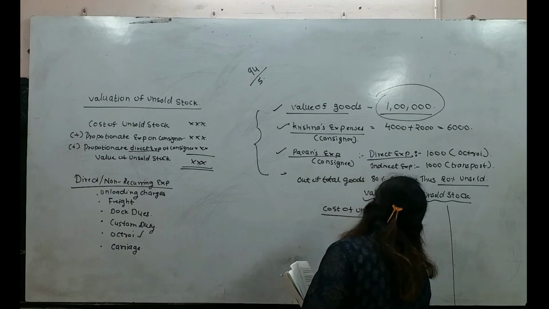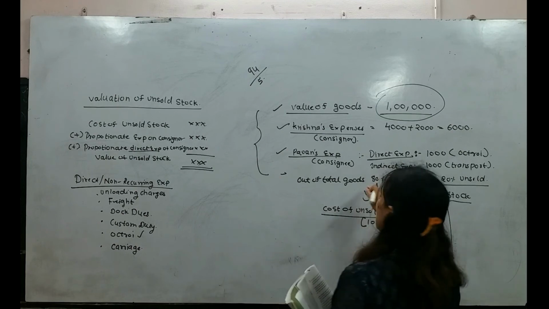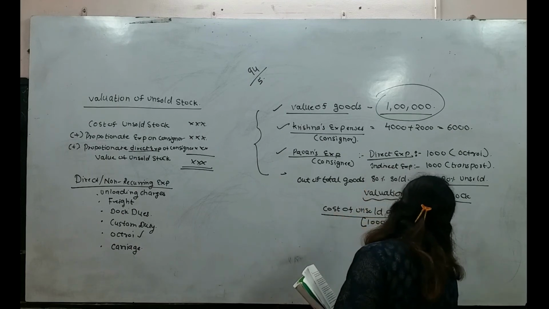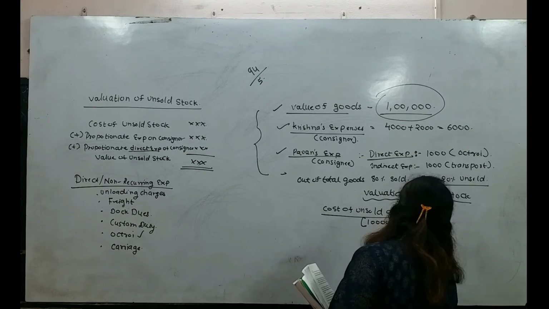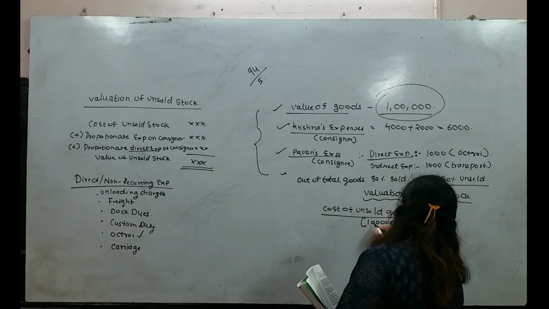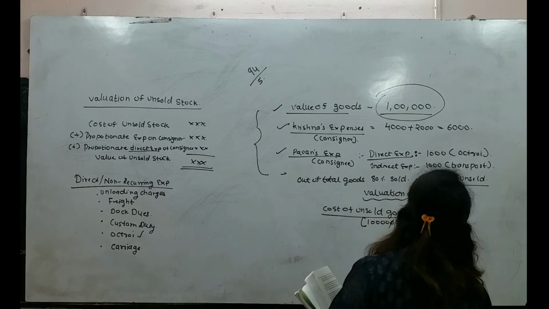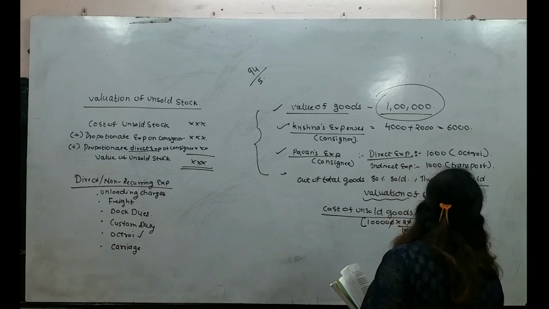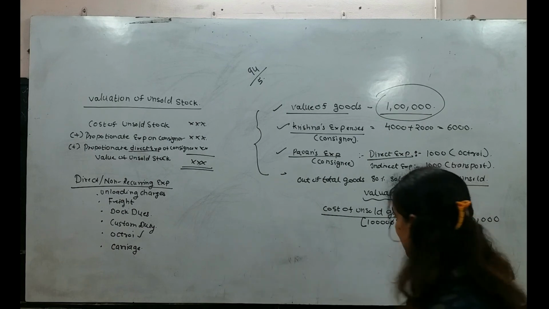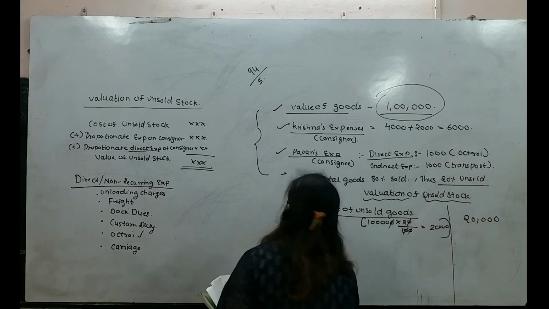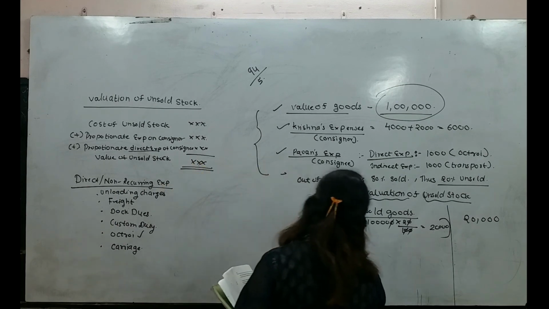See, out of 1 lakh, 80% is sold. So unsold will be 20%. This 0 will cancel, this 0 will cancel. Unsold will be 20,000. Okay, unsold will be 20,000. Add, what do we need to add? Proportionate expenses of consignor.